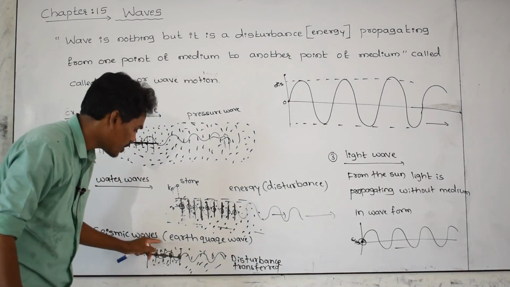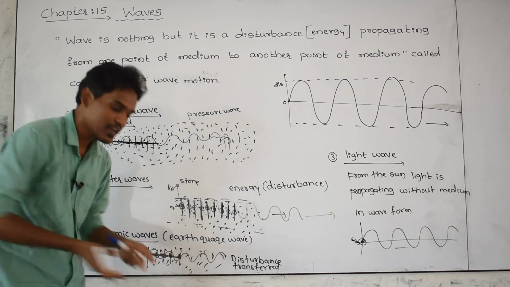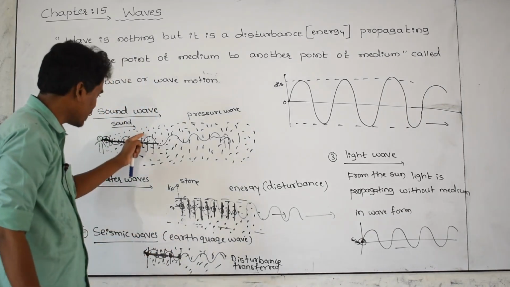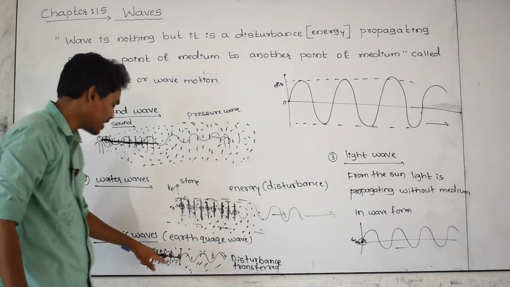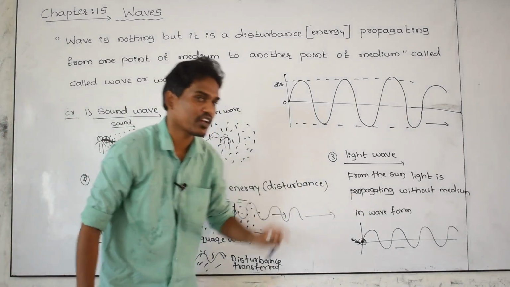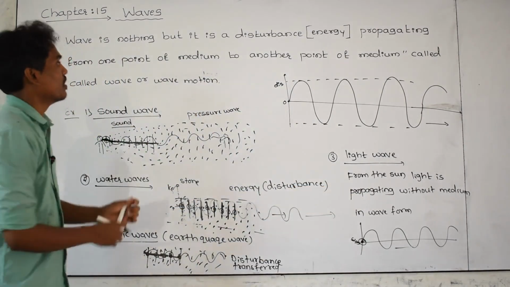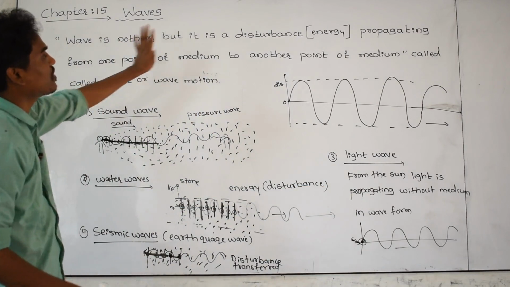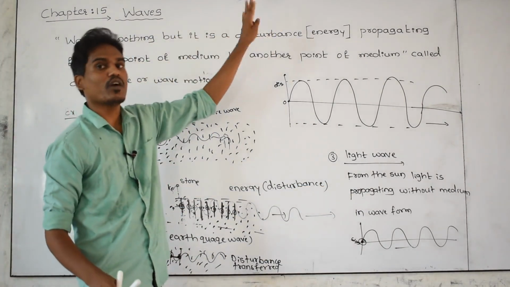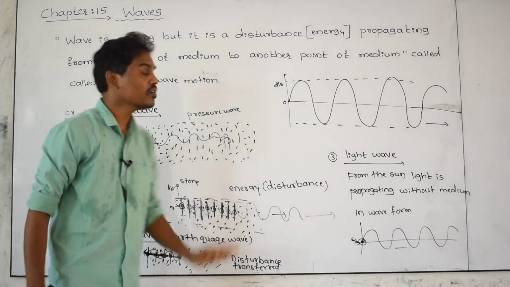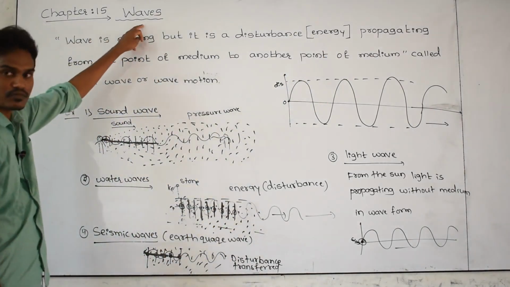And the seismic waves require a medium. Which is the medium? Earth is the medium, soil is the medium. Here a medium is required, here a medium is required, but here a medium is not required. We can discuss the types of waves in the next class. A wave is nothing but a disturbance propagating from one point to another point. Whether a medium is there or there is no medium, not a problem. We can call it a wave.